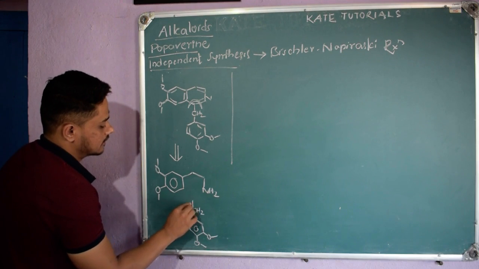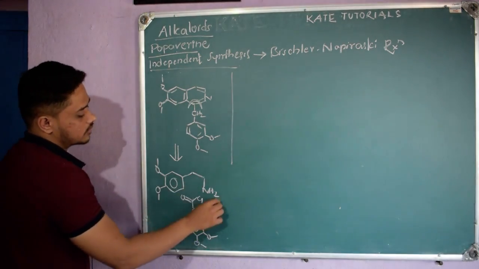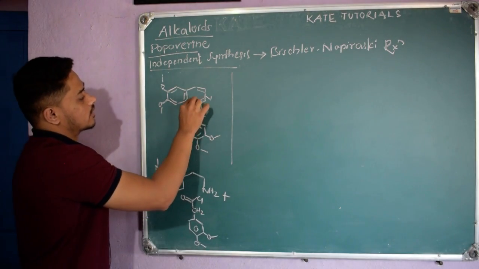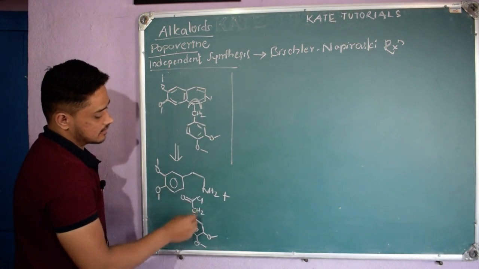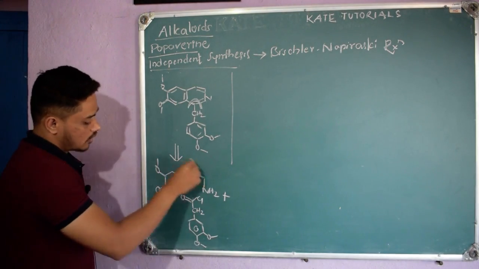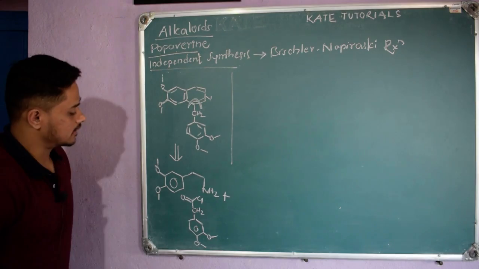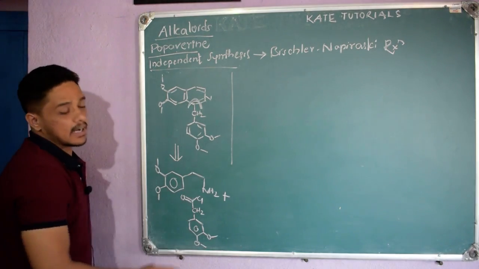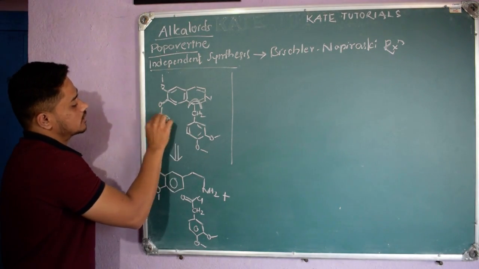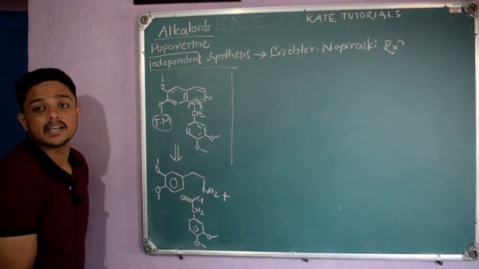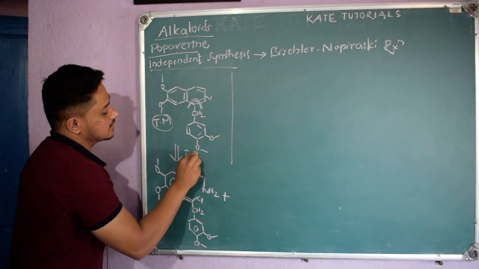And here I will take COCl, right? If I make use of these two reagents, here I cleaved the bond and I got these things, and this pi bond I can bring in later. Here it will get the pi bond. If you count the number of carbons, everything is the same as in papaverine. However, if I combine these, I will get my target molecule. We call this the target molecule because we want this from these starting materials and reagents. So I am doing it in reverse. This is nothing but retrosynthesis.